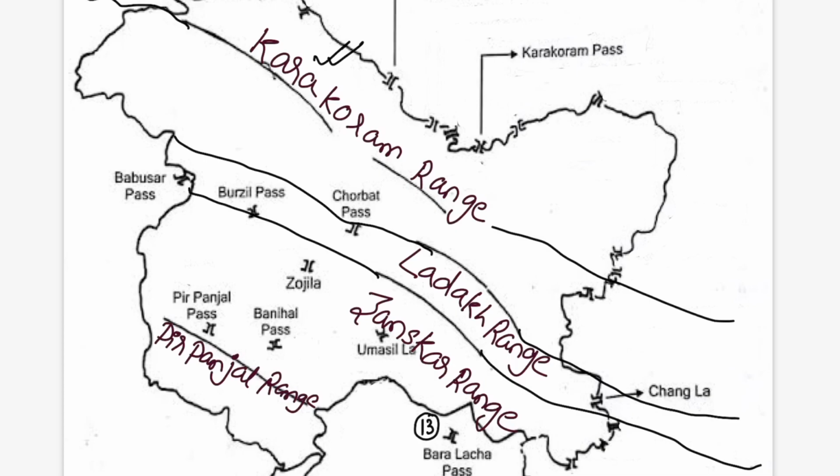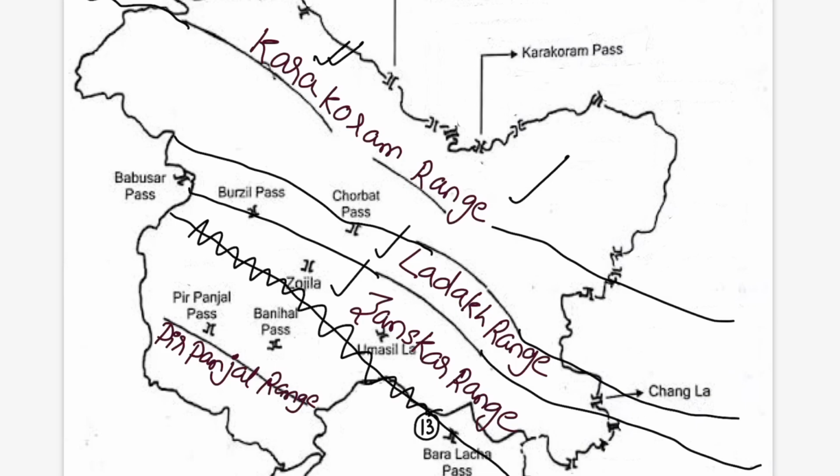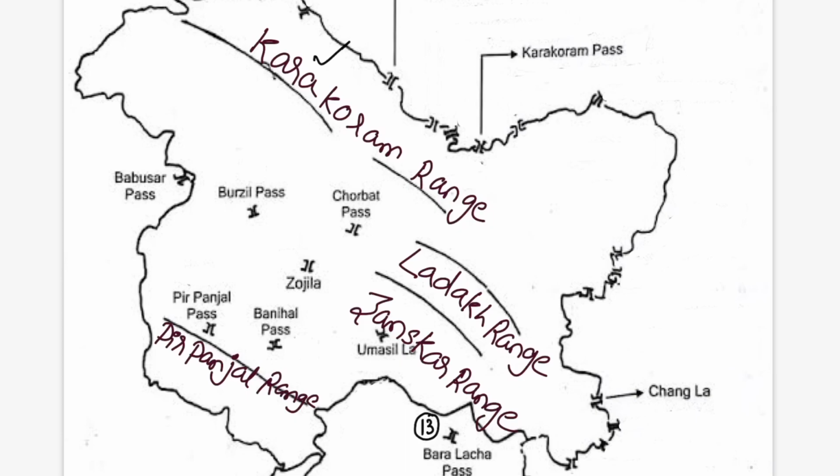And south of Ladakh is your Zaskar range, which is present parallel to the Ladakh range. So this Zaskar, this Ladakh, and this Karakoram are not Himalayas; they are the Trans-Himalayan section. South of Zaskar is your Greater Himalayas, and then south of the Greater Himalayas is your Pir Panjal, and here you have Dhauladhar. So this is your Himalayan section: the Greater Himalayas, the Pir Panjal, and the Dhauladhar. The Zaskar, the Ladakh, and the Karakoram are not in the Himalayas; they are actually in the Trans-Himalayan region of Jammu and Kashmir. I hope the location is clear.